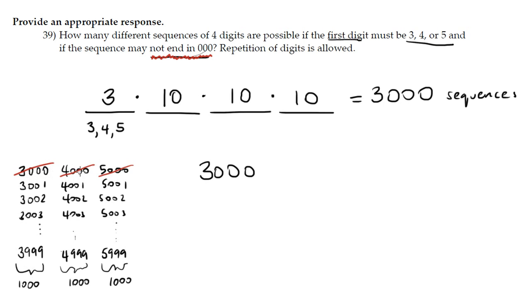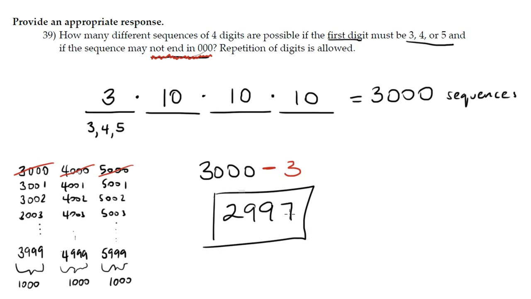But out of these 3,000 numbers, the only ones that end in 0, 0, 0 are these 3,000, 4,000, and 5,000. So I'll take those 3 out because I can't have a sequence that ends in 0, 0, 0. So now I have 2,997 possible sequences. The 3,000 generally minus those 3 numbers that I can't have.